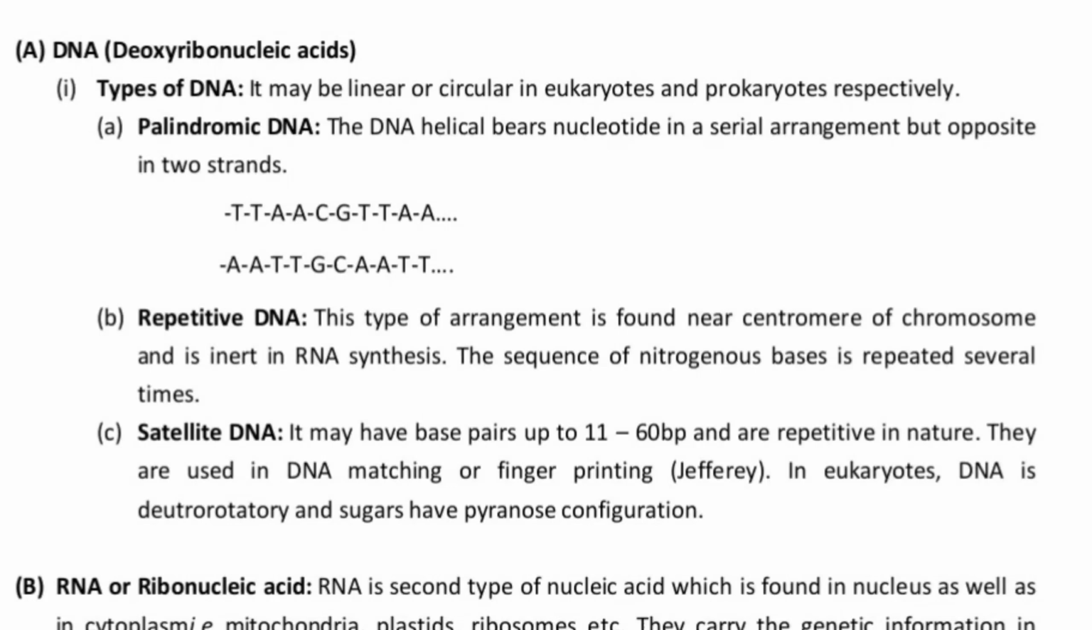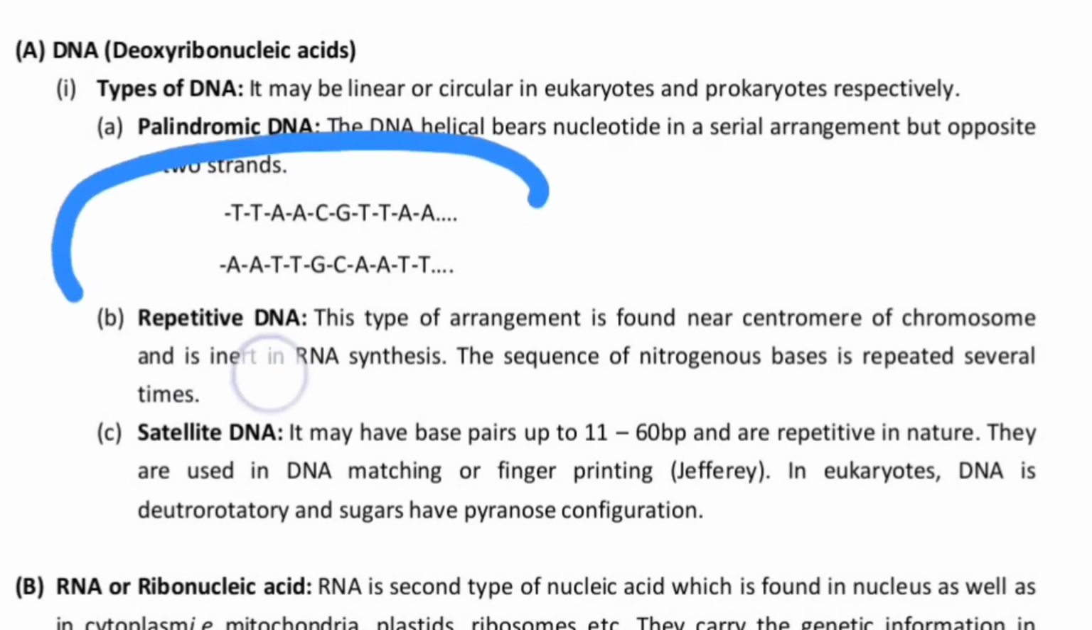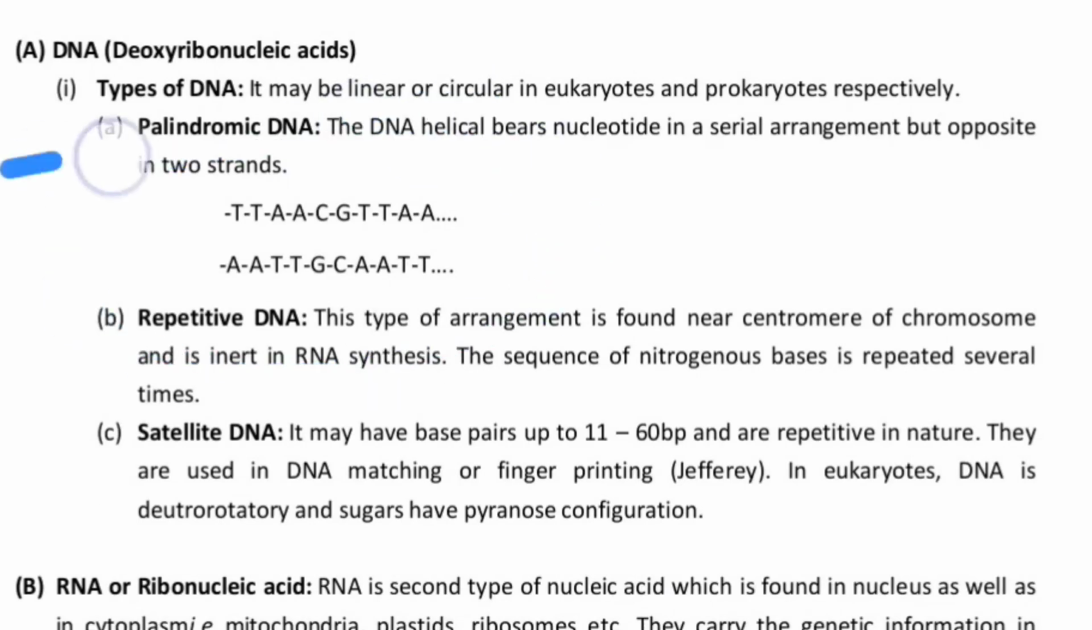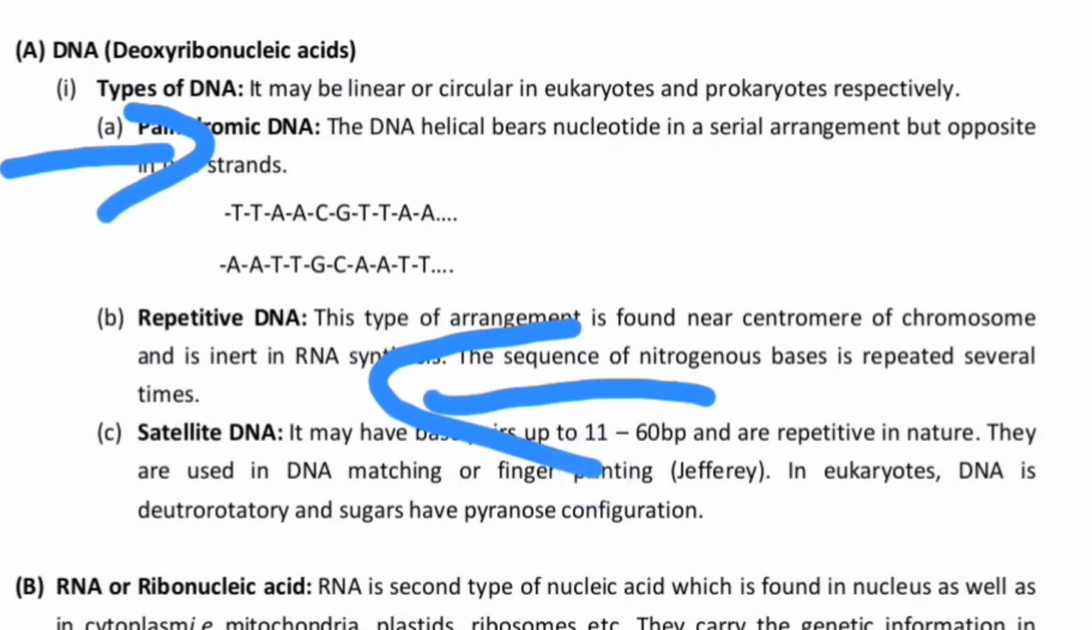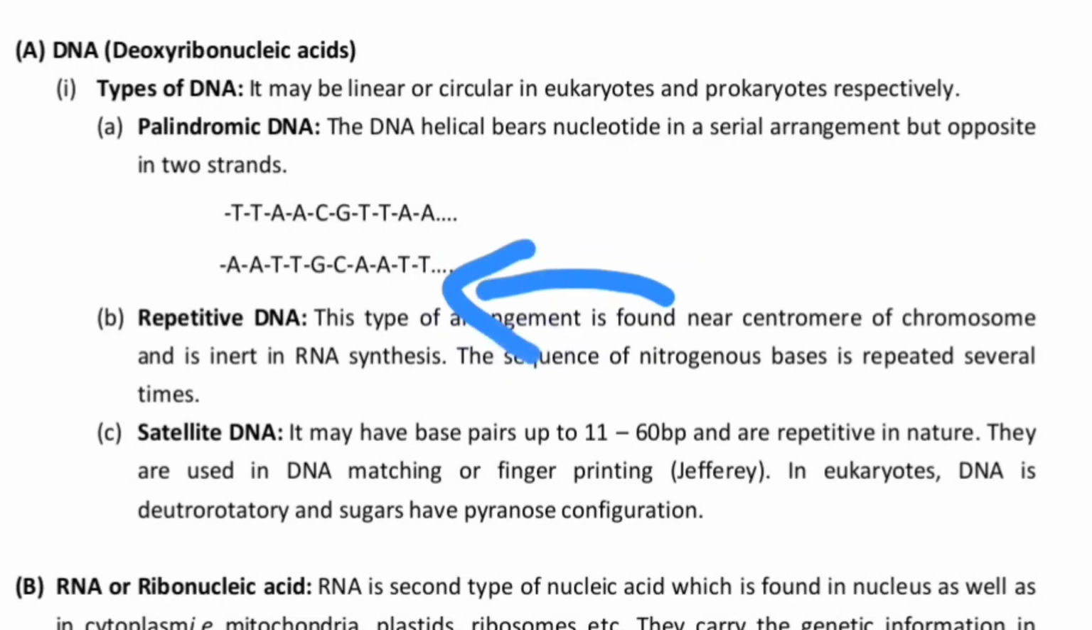They may be linear or circular in the eukaryotes and prokaryotes respectively. Linear in the eukaryotes, circular in the prokaryotes. Okay, here we have palindromic DNA, which, if you read from one direction and from the other direction, will be the same, TTAACGTTA, and again if you read from this side you will get the same configuration in the next strand.